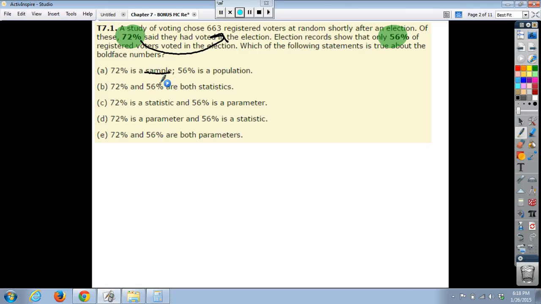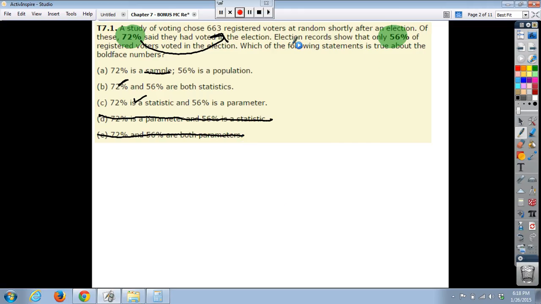72% and 56%, we'll talk about this first. 72% is a statistic. So far this is okay. 72% is a statistic. Sounds good so far. 72% is a parameter. Well, a parameter is related to the population, so this doesn't quite match up. And 72% is mentioned as a parameter, which again is incorrect.